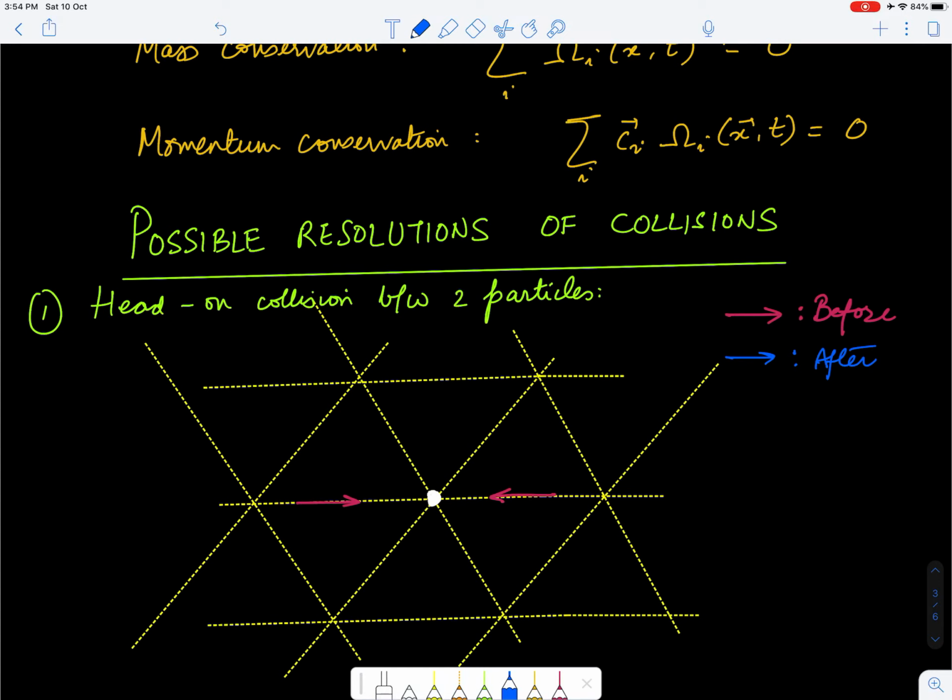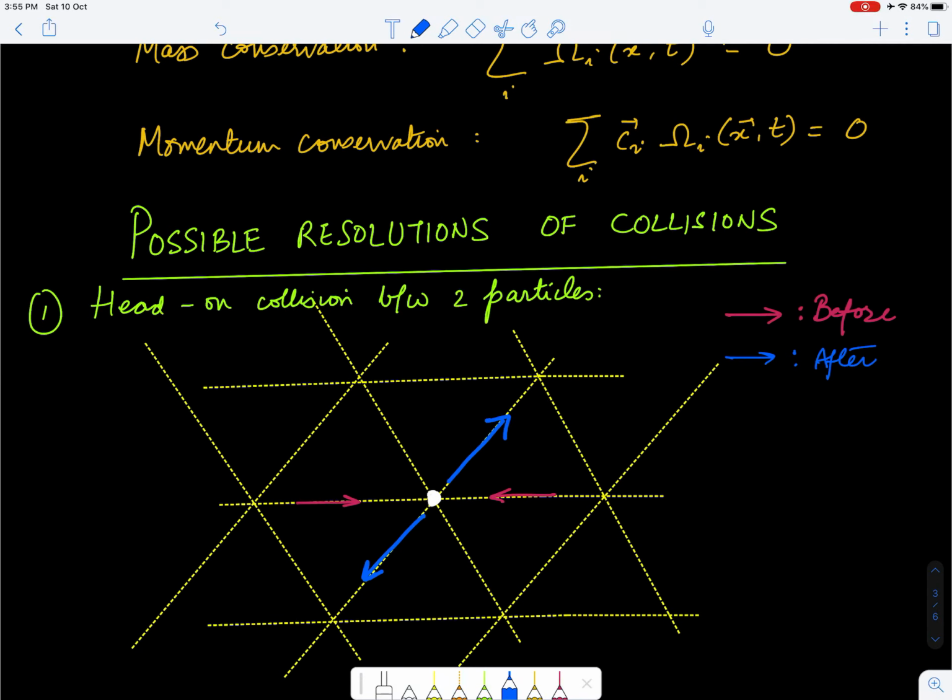Okay, so what can happen after the collision? Before collision they are moving towards each other. After collision we can have multiple outcomes, because if you look at only two balls moving towards each other, that basically means other occupation numbers are 0. So the outcome should be one in which you get net 0 momentum. You can have two outcomes, which I'm going to draw. One outcome could be that one particle moves along that direction, the other particle moves along that direction, leading to a 0 net momentum.